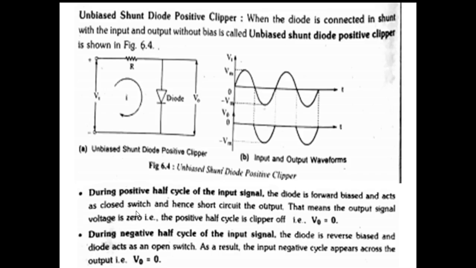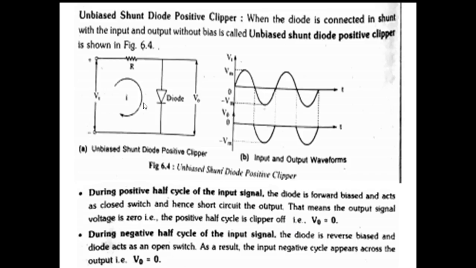Okay, when it is closed, what will happen? Total current flows through this short circuit connection. Therefore, output becomes zero. That means the output signal voltage is zero. The positive half cycle is clipped off, or disappears, or is removed.